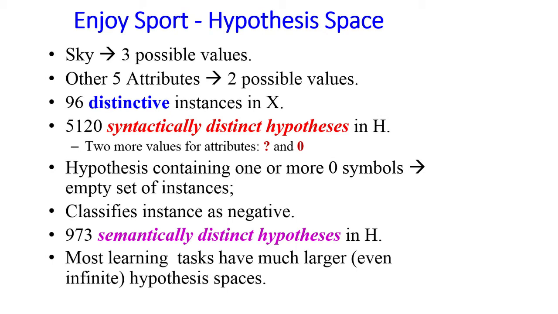Every hypothesis containing one or more null symbols represents the empty set of instances. It classifies every instance as a negative instance. We will separate this null symbol set. So we will get 973 semantically distinct hypotheses in capital H.